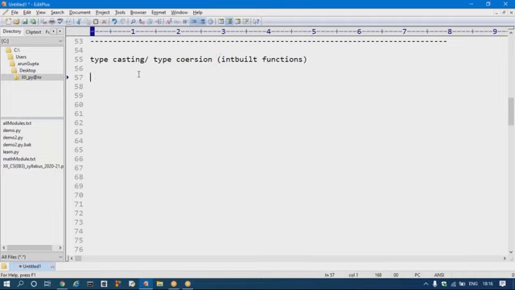We have the int function, used to change any other type into the int type. Other one is float, any other type to the float type. Next is complex, next is bool, or next is str. So any other type to integer, float, complex, bool, or str.